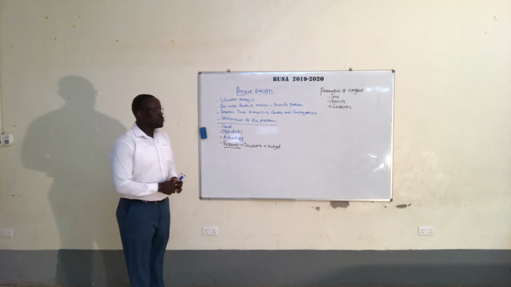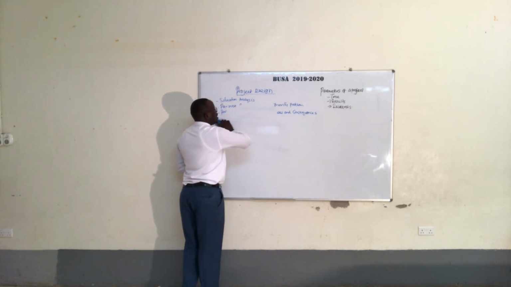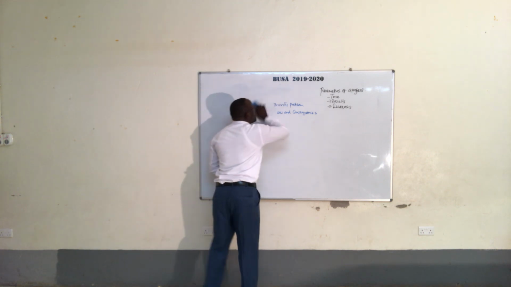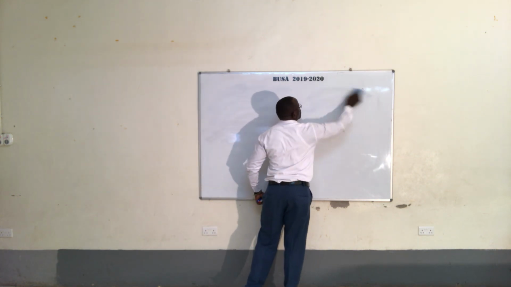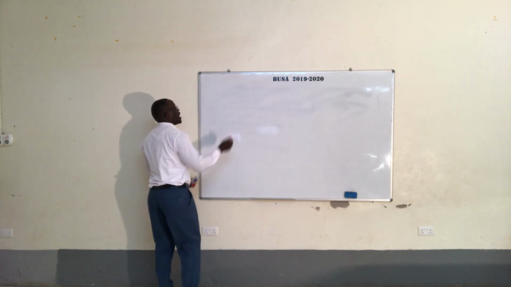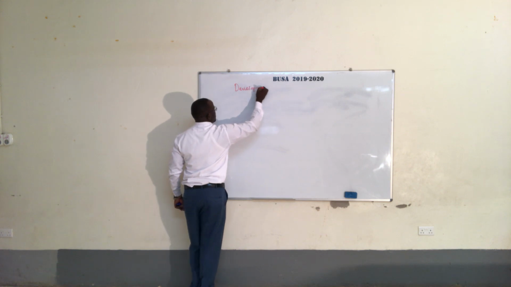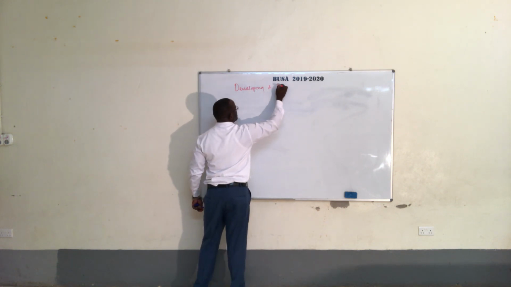What are you then going to do? In short, whatever is missing in the project that we want to do is to know how much it is going to cost us. And today, I want us to look at developing a budget.